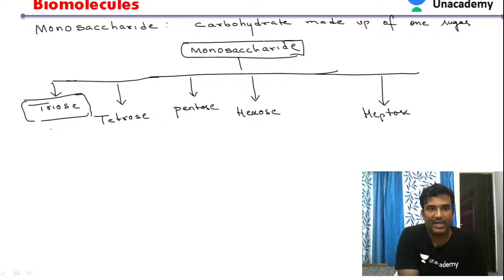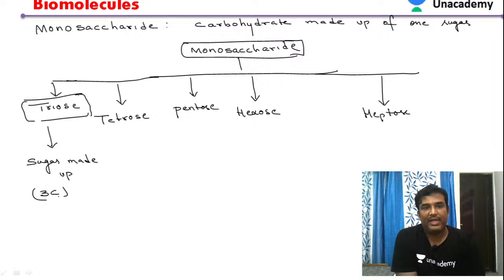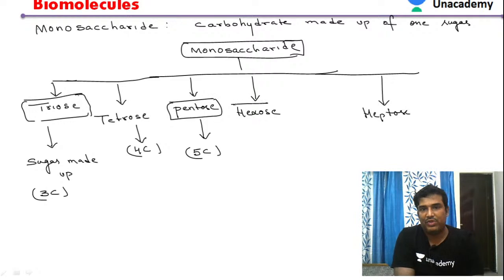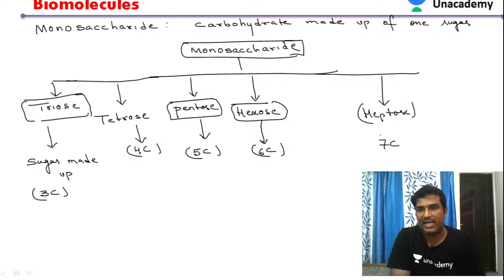In a monosaccharide, the single sugar present is made up of 3 carbons, then it is called a triose. If the sugar is made up of 4 carbons, it is called a tetrose. If 5 carbons, a pentose. If 6 carbons, a hexose. If 7 carbons, a heptose.